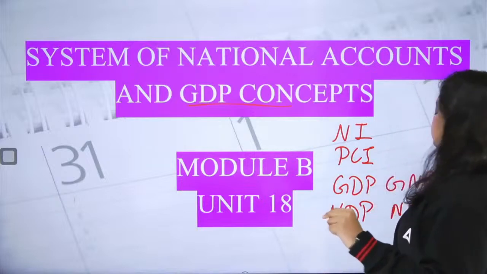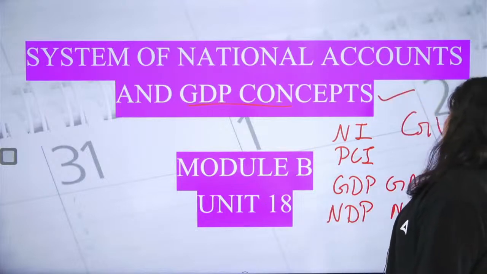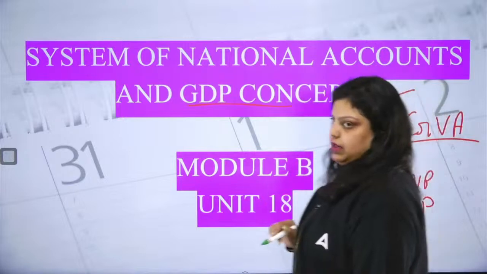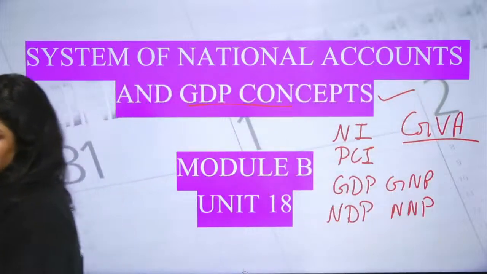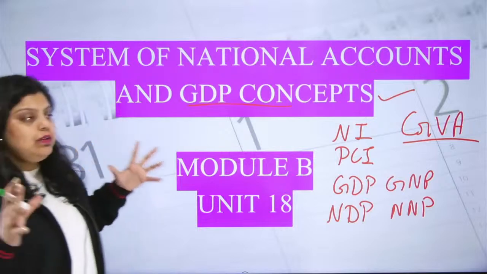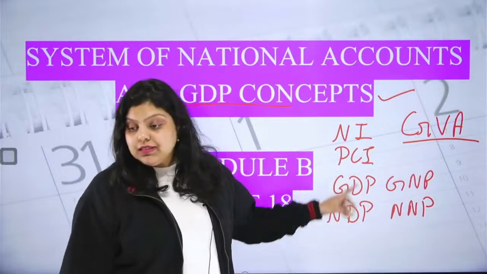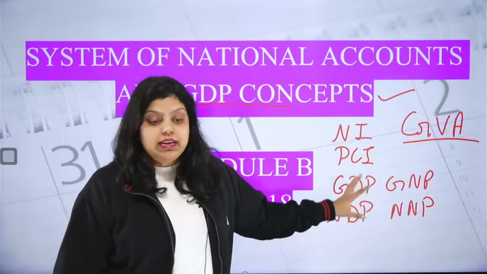All these have to be covered to understand the overall GDP concepts. Apart from that, gross value added, GVA, is also a concept there. We also have to cover the different calculations of these products, like gross domestic product, gross national product, net domestic product, net national product.